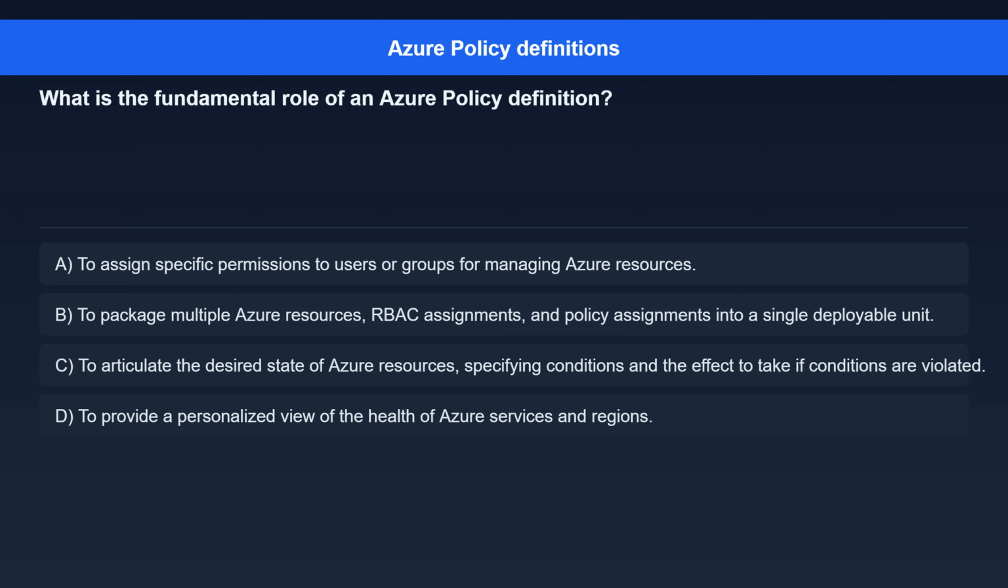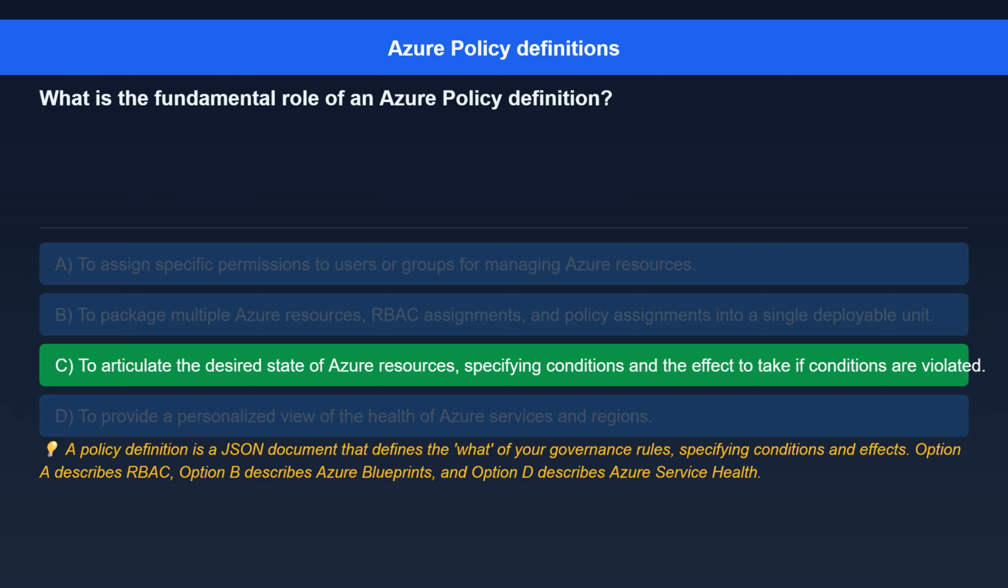violated. Option D. To provide a personalized view of the health of Azure services and regions. The correct answer is, quote, to articulate the desired state of Azure resources, specifying conditions, and the effect to take if conditions are violated. Here's the explanation. A policy definition is a JSON document that defines the what of your governance rules, specifying conditions and effects. Option A describes RBAC, Option B describes Azure Blueprints, and Option D describes Azure Service Health.